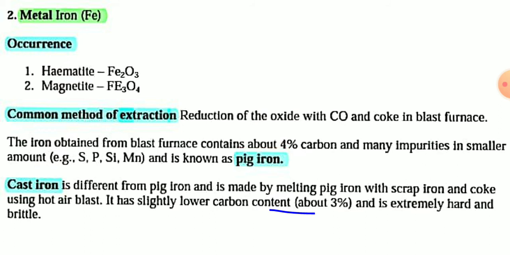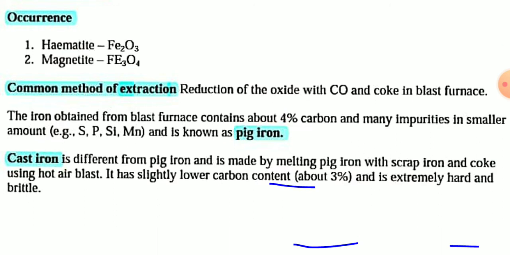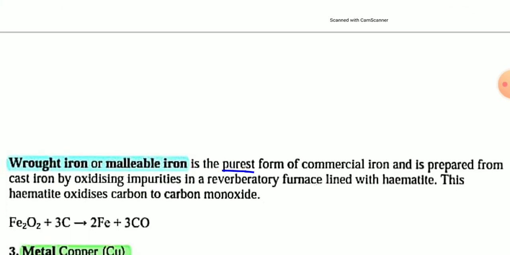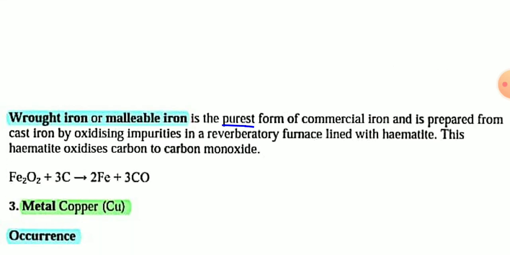Next, cast iron. Cast iron is obtained from pig iron. It is made by melting pig iron with scrap iron and coke using a hot air blast. It has a slightly lower carbon content, about 3%. In pig iron the carbon content is about 4%, and in cast iron it is about 3%. It is extremely hard and brittle.